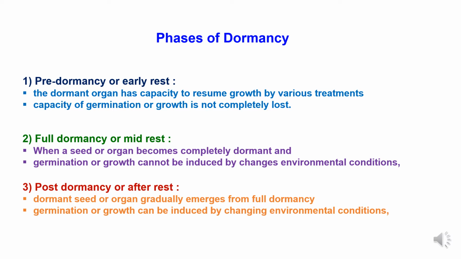Second is full dormancy or mid-rest. When a seed or organ becomes completely dormant and germination or growth cannot be induced by changes in environmental conditions, it is called full dormancy or mid-rest. Third is post-dormancy or after-rest. When a dormant seed or organ gradually emerges from full dormancy and germination or growth can be induced by changing environmental conditions, it is called post-dormancy or after-rest.